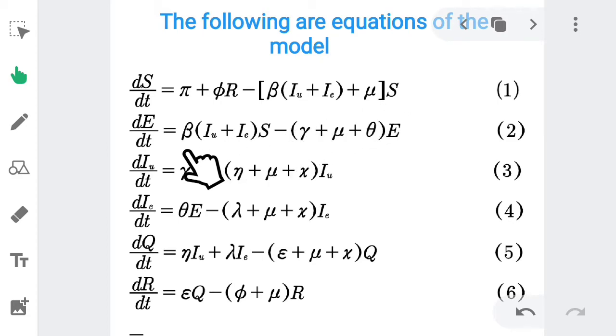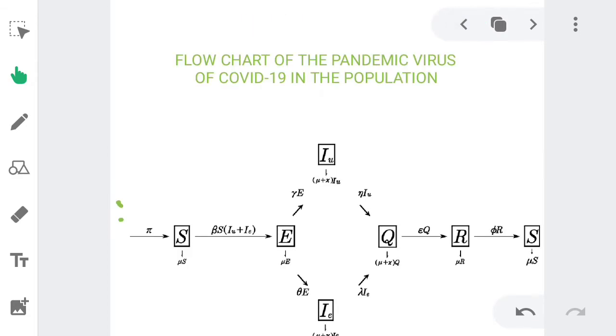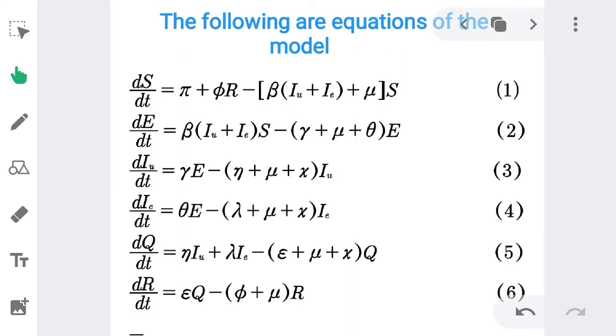But when you consider the exposed population, beta S IU plus IE is flowing in, positive. So gamma E and theta E are flowing out, negative, and mu also negative. So here you have it: beta IU plus IE S flowing in, positive, minus gamma, mu, theta, they are flowing out, they are considered as negative, they are all times E. So the same thing is applicable with this. This is how I formulate the other 4 models.